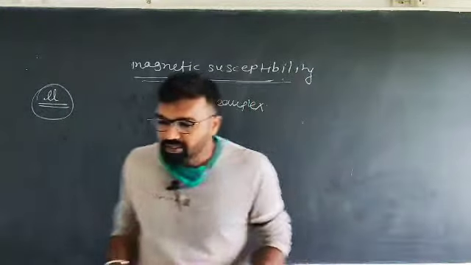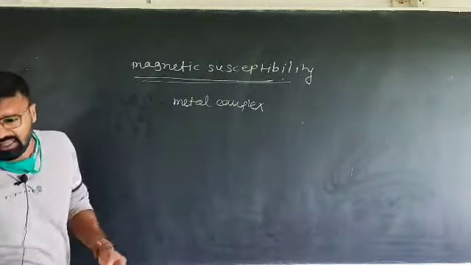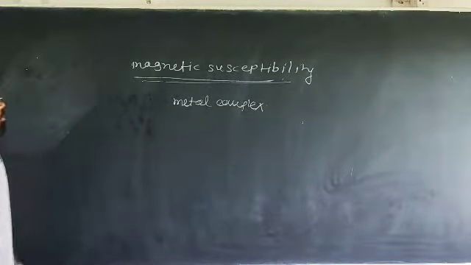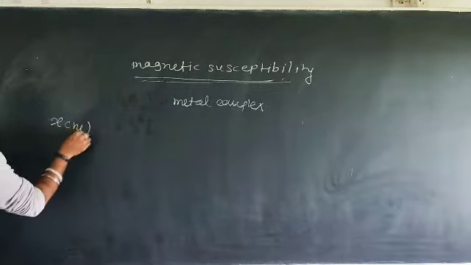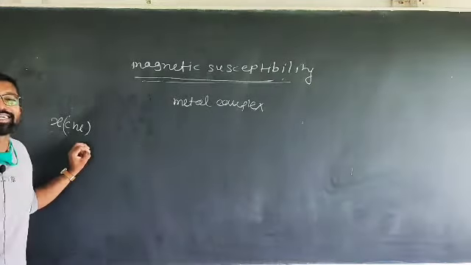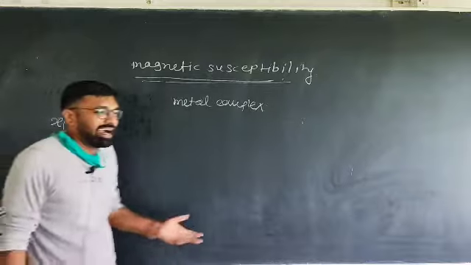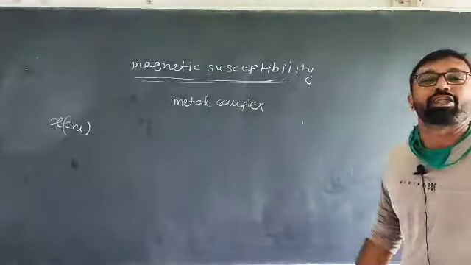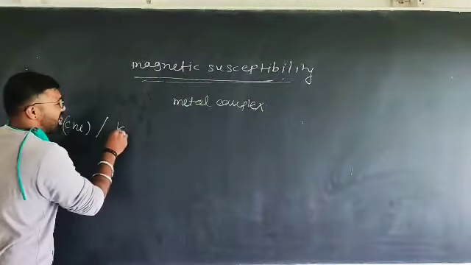So first, what is the definition of magnetic susceptibility? Magnetic susceptibility is denoted by the symbol chi. This is called chi, not a T. It's a chai. Okay, that is not a T, or you can say cha in Marathi. This symbol is also called chai. Or it is denoted by the symbol K.